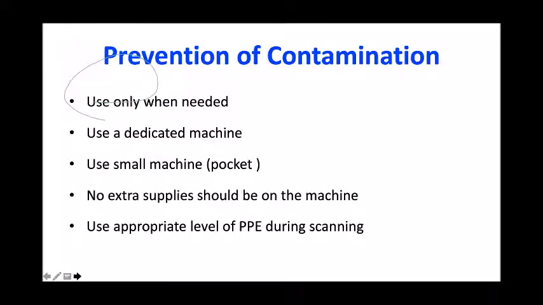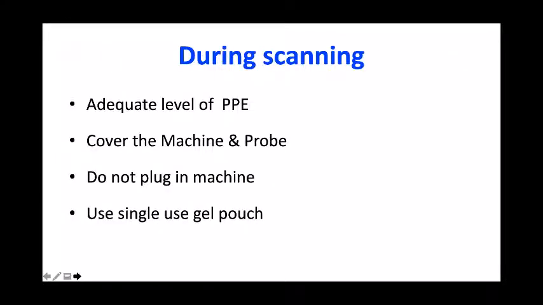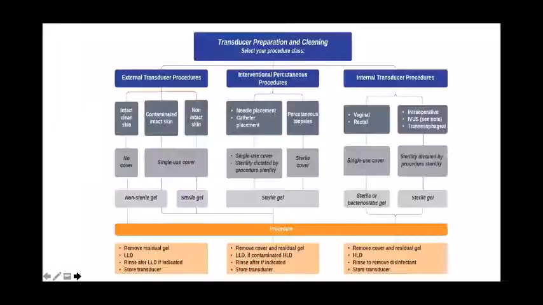Coming to the prevention of contamination, it is advisable to scan only whenever it is needed. Use dedicated machines. Use small machines, pocket machines, if available. No extra supplies should be on the machines, like extra tissues or extra jellies. Use appropriate-level PPE during the scanning. Also during the scanning, apart from upper-level PPE, cover the machine and probe whenever possible. Do not plug in the machine, and use single gel pouches rather than a big gel box.